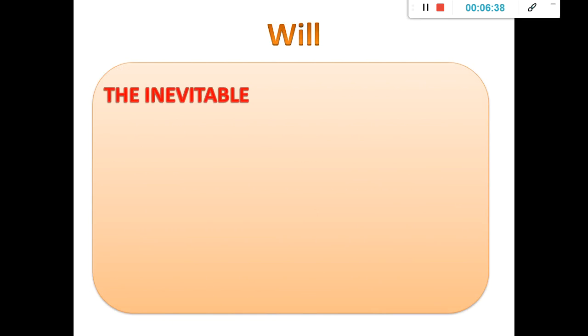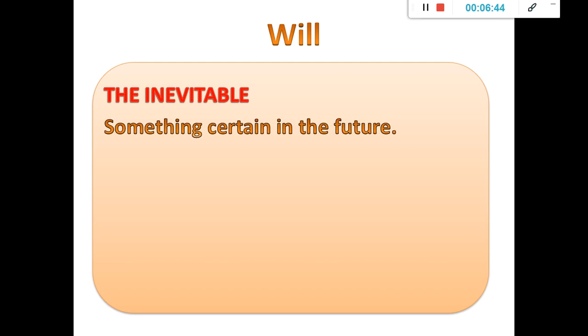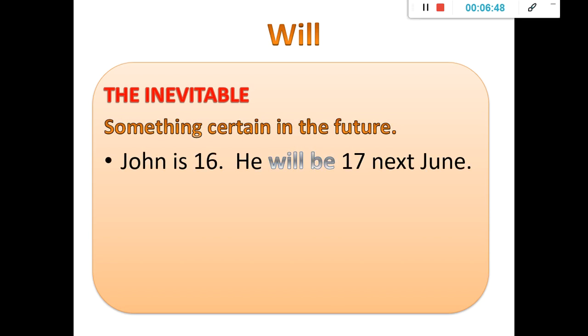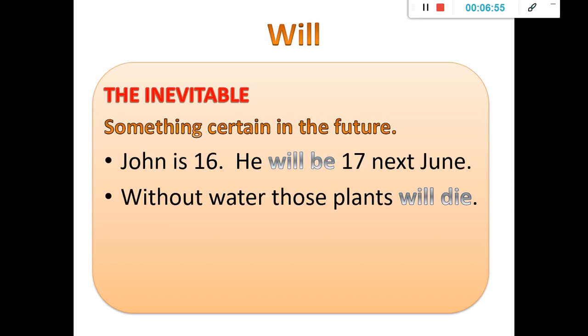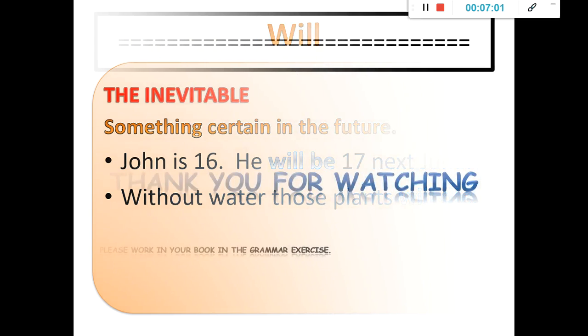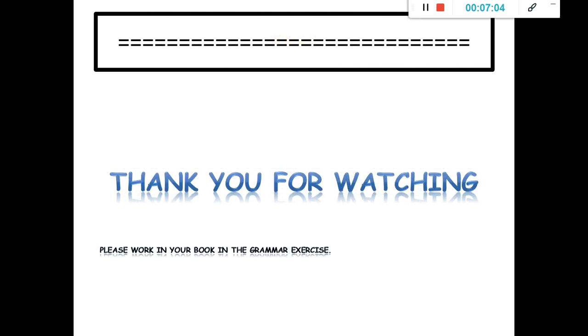And basically, we also have will to talk about the inevitable things that happen because of nature, right? So something certain in the future, like this example: John is 16 right now, he will be 17 in June. That is inevitable, right? Or without water, those plants will die. This is something that we cannot change. Okay? So basically, people, this is the explanation of will and going to.